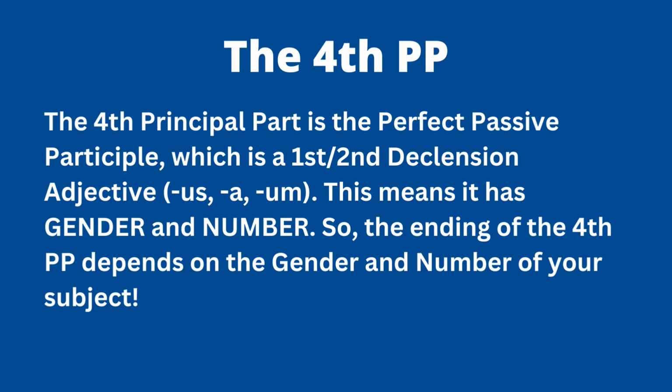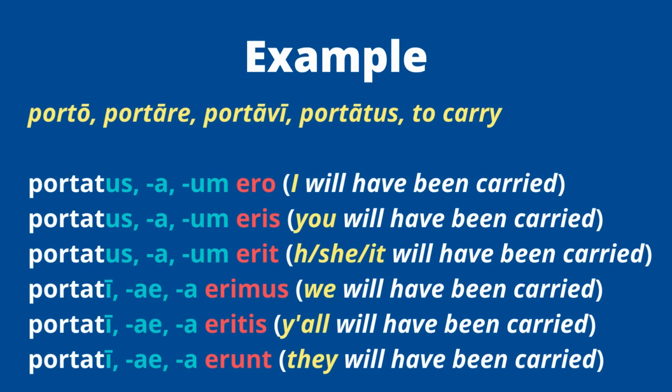So in other words, the way we spell the fourth principal part and the ending we use depends on the gender and the number of your subject. We've said that before, and you're going to see it here again. So here's the example I've been using in all these videos: the verb portare, which means to carry. So when you're dealing with future perfect tense, same with perfect or pluperfect tense, when it's passive voice, you start with that fourth principal part, portatus. So you bring it down, and it's portatus -a -um. And again, the -us -a -um is showing you the masculine, feminine, and neuter forms. They're all singular for the first three, and they're plural for the last three.